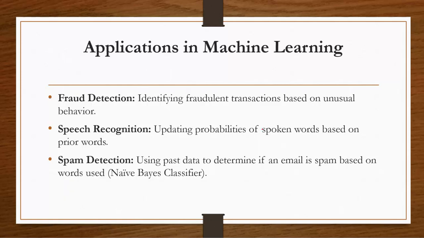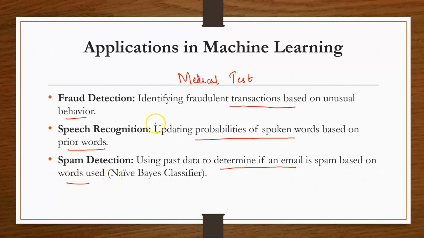So the applications of Bayes theorem and conditional probability: as we have seen, the first application is medical tests. Then fraud detection based on unusual behavior. If something unusual occurs, we can detect fraudulent transactions. Then updating probabilities of spoken words based on prior words. And using data to determine whether an email is spam based on the words used. The method used here is the naive Bayes classifier, which we will see in detail in the coming sessions.